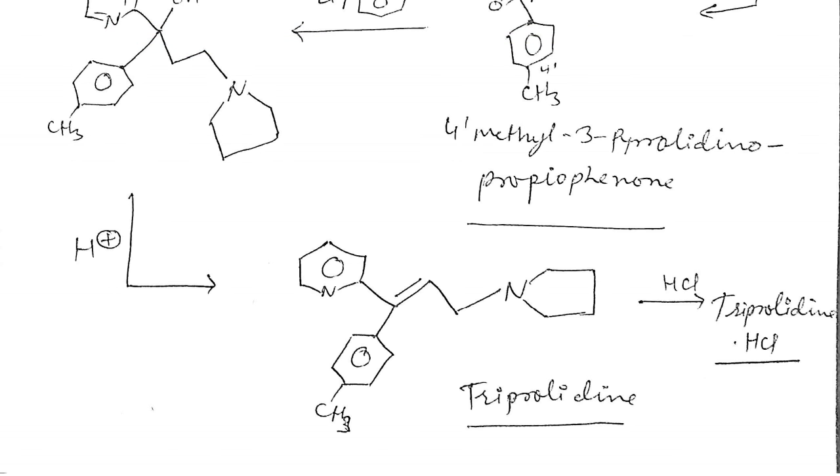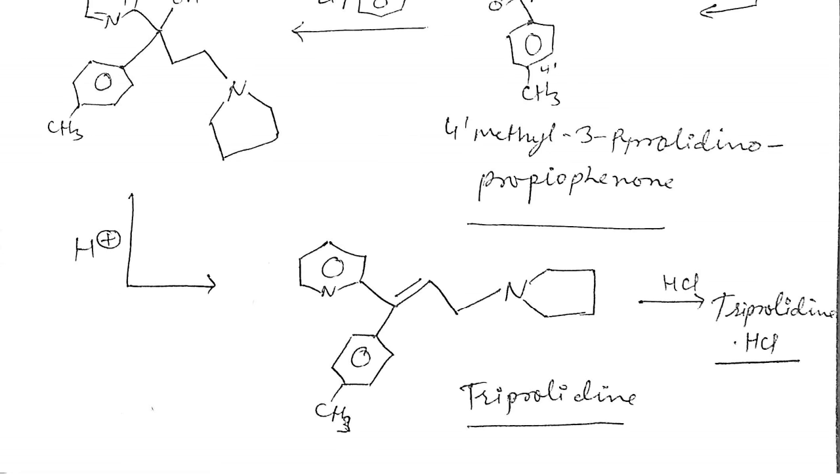So by this way we can synthesize triprolidine, and upon reaction with HCl, this triprolidine, which is a basic drug because it is a nitrogen containing compound, can be converted into the salt to increase its stability. So the triprolidine hydrochloride is prepared. So dear students, you can understand that by this way we can synthesize triprolidine hydrochloride by the reaction with